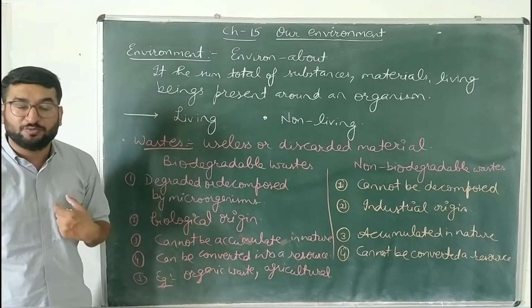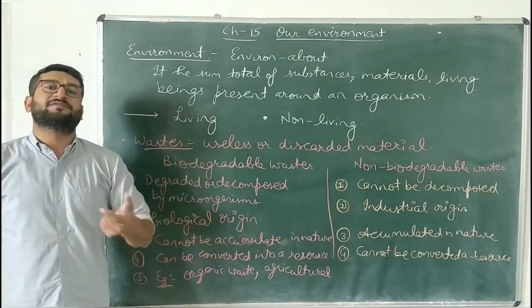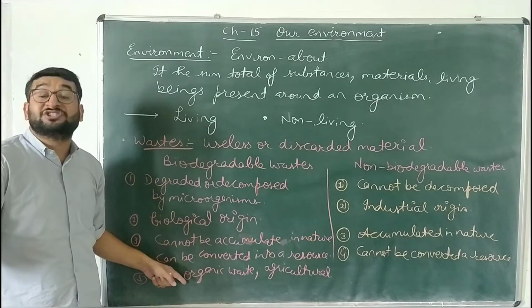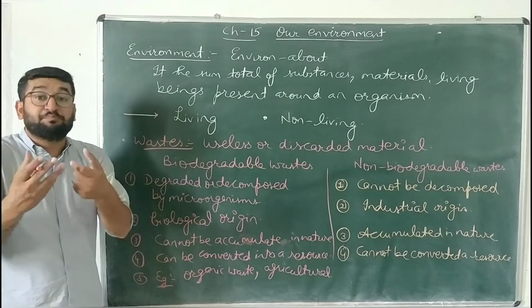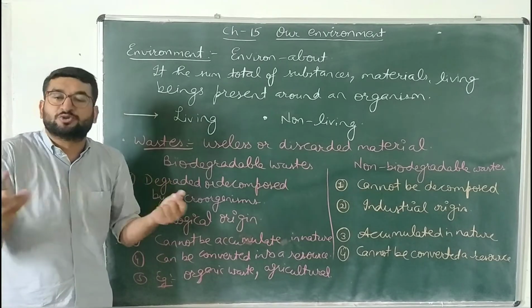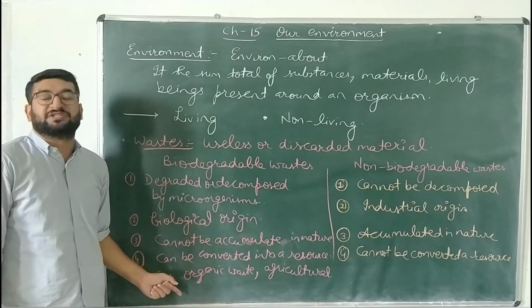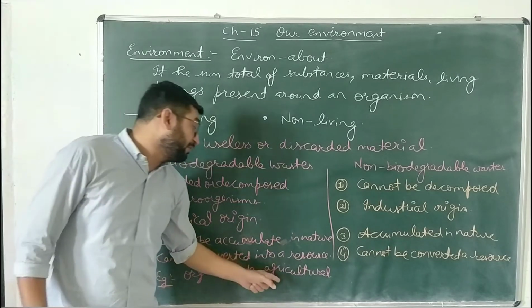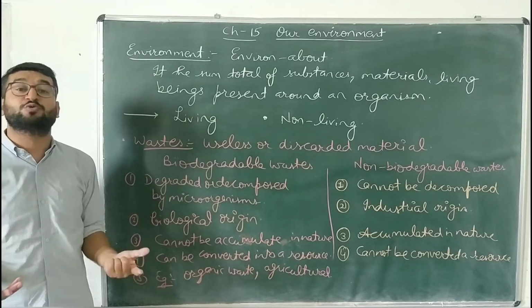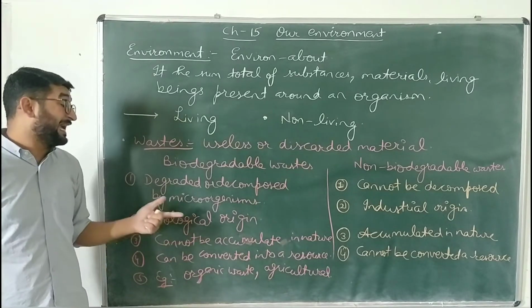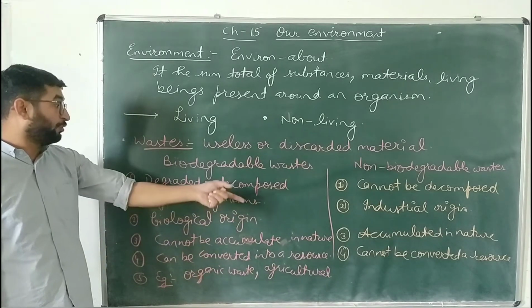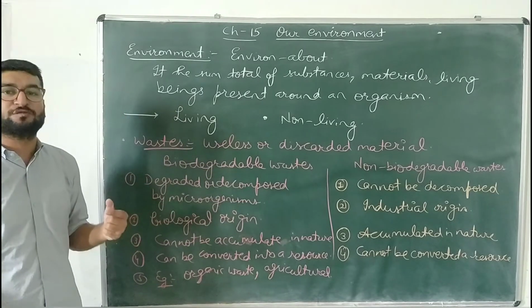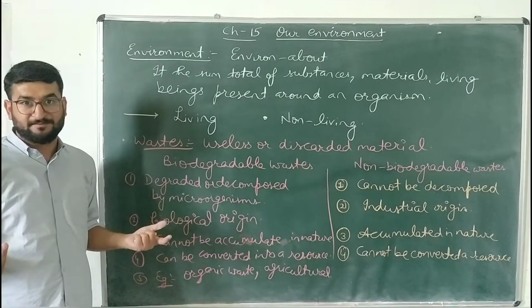The fecal matter of human beings, the cow dung of cattle. Next, the rotten vegetables, the vegetable peels which we produce in our houses. Those are organic wastes, as they were once part of living organisms. Agricultural waste is the crop waste which we produce after the harvesting. All these kinds of wastes are biodegradable, and they can be converted into a useful resource, that is compost.